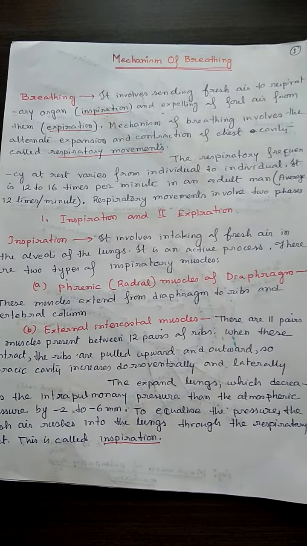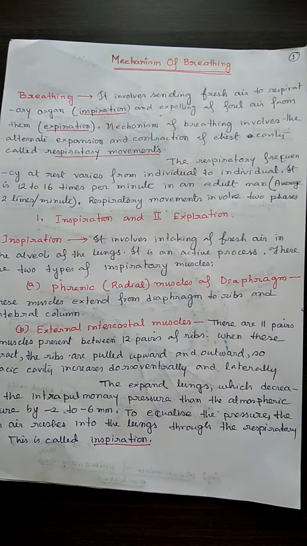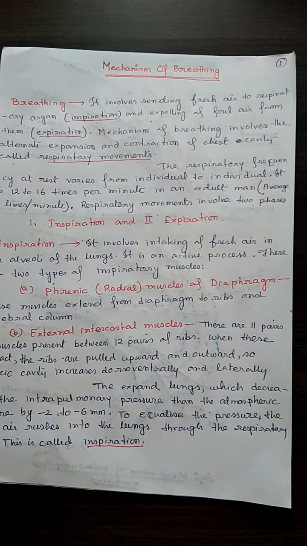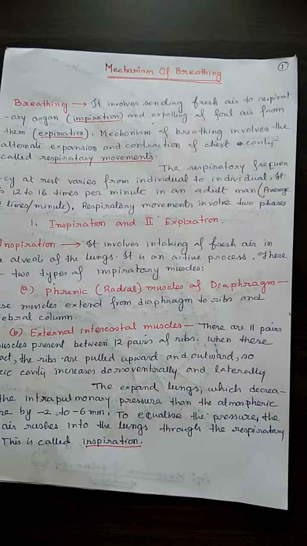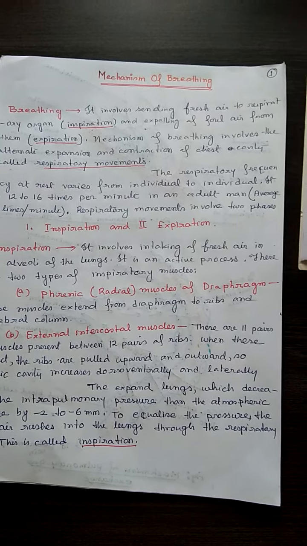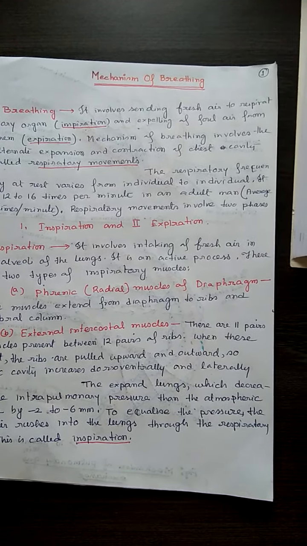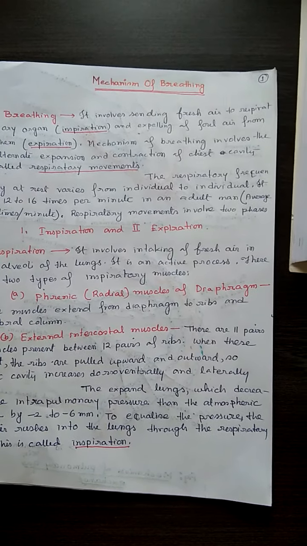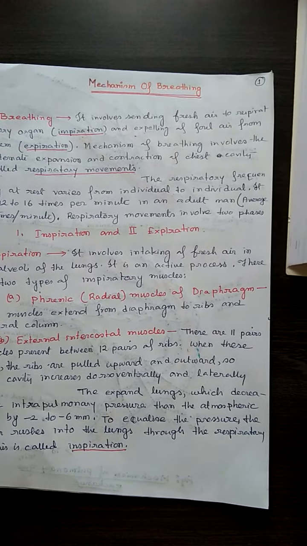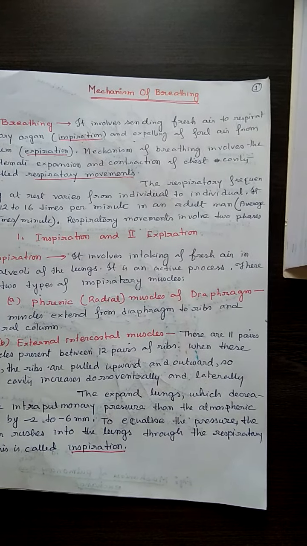As both types of inspiratory muscles contract simultaneously, the thoracic cavity increases in all directions, and this expands the lungs, which decreases the intrapulmonary pressure below the atmospheric pressure by 2 to 6 mm. To equalize this pressure, fresh air rushes into the lungs through the respiratory tract, and this is called inspiration.